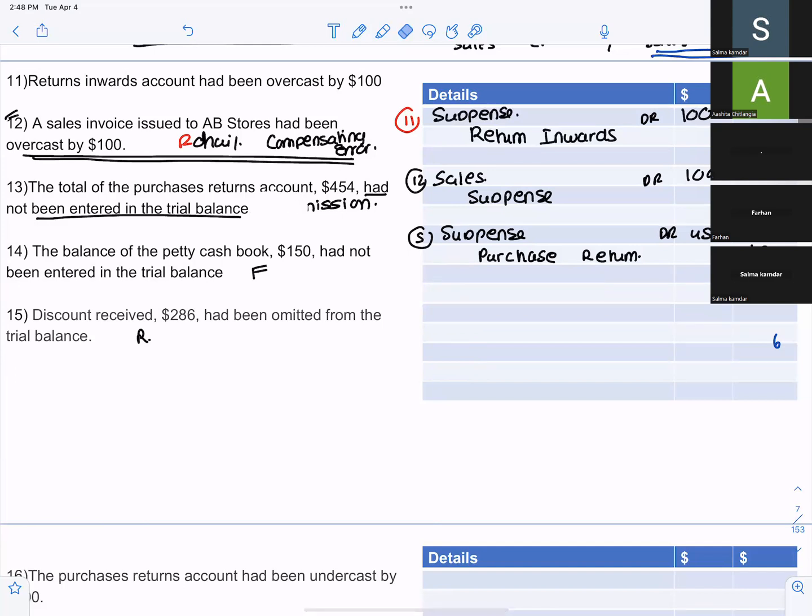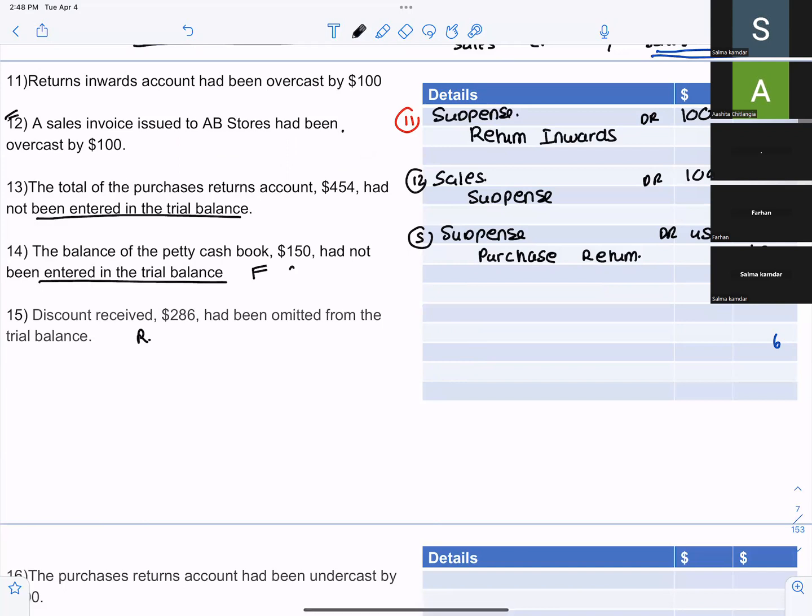The balance of the petty cash book, 150, had not been entered in the trial balance. Error of omission. So just enter it in the trial balance. The petty cash book has what balance? Petty cash book has a debit balance. So which side will you enter it? Debit side. So petty cash book debit, suspense credit.